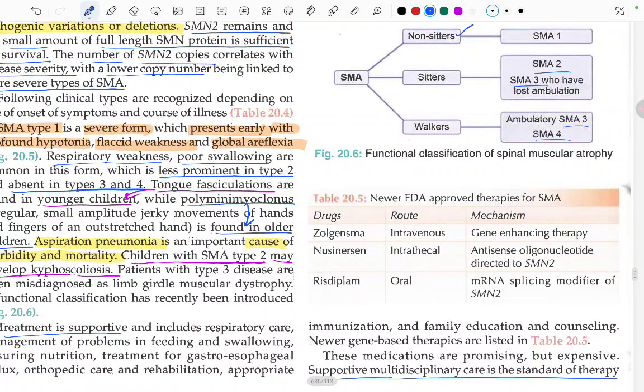These are the new FDA approved therapies for SMA. First one is Zolgensma, which has an intravenous route and is a gene replacement therapy. Second one is Nusinersen, an intrathecal antisense oligonucleotide directed to SMN2. Third one is Risdiplam, an oral mRNA splicing modifier of SMN2.